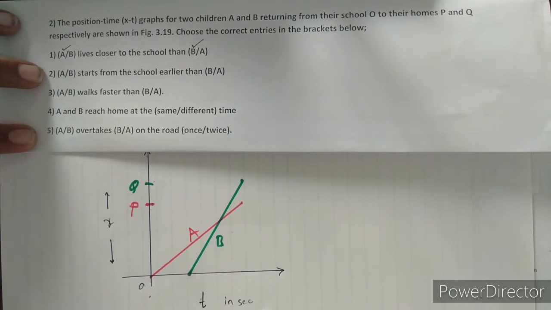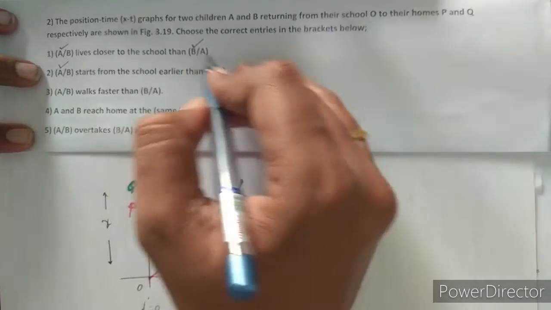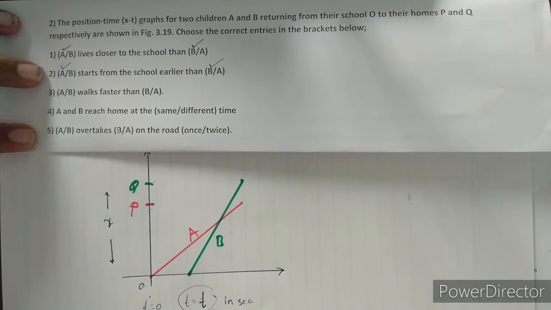And the second one: A starts from the school earlier than B. From the graph, child A starts at t equal to 0, and child B starts at a time t equal to t seconds. From this we conclude that A starts from the school earlier than B.